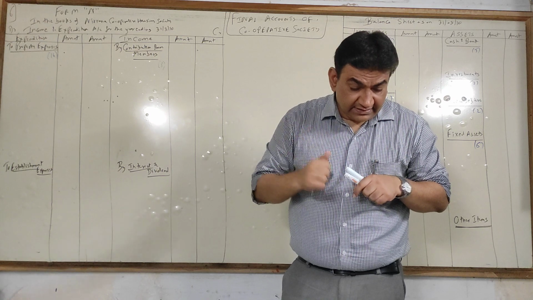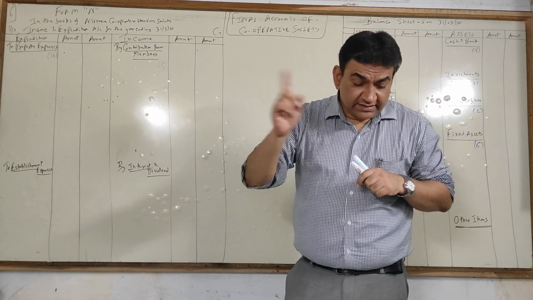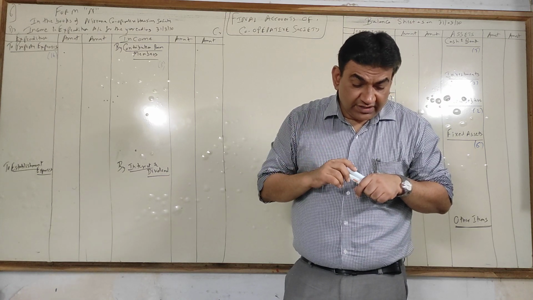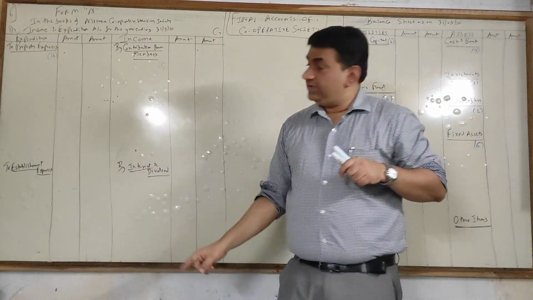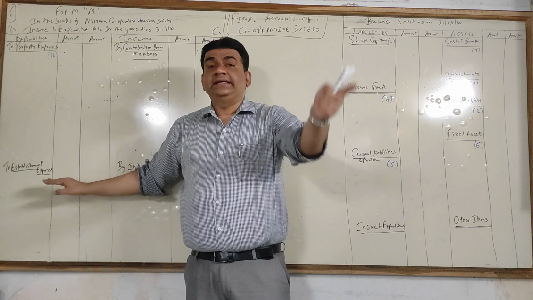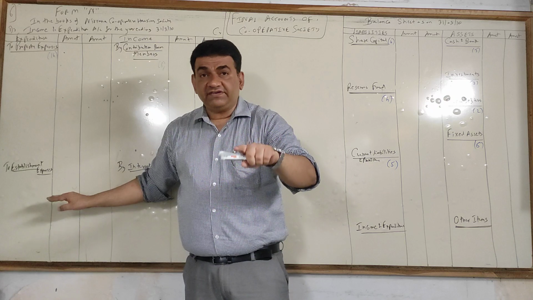Okay, then account writing charges, legal expenses, conveyances, local traveling, printing stationery, postage courier, education cess, all these are a part of your establishment expenses that will come under the head establishment expense. Establishment expense, some people also call it administrative expense.